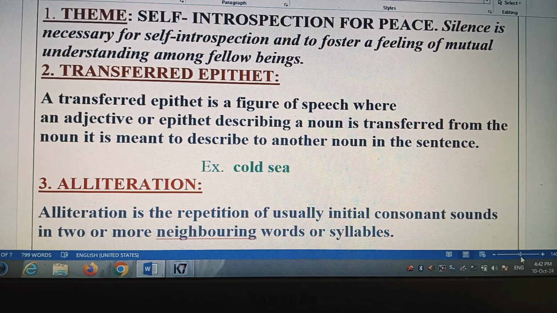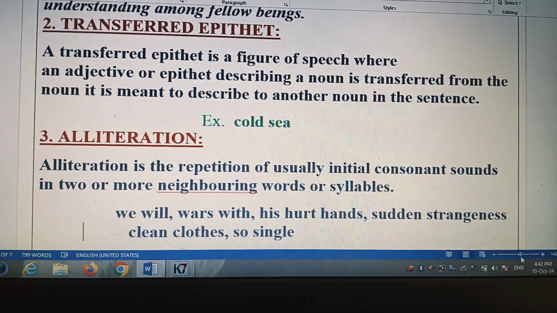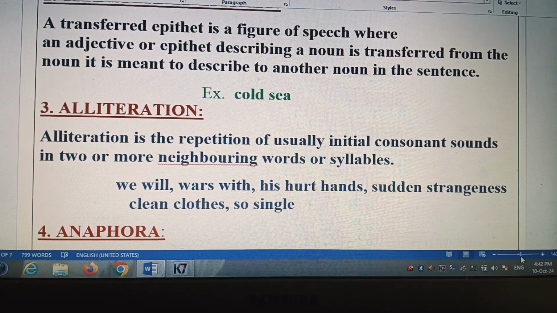Okay, so cold here is used with sea, cold sea, and that's why it is a transferred epithet.